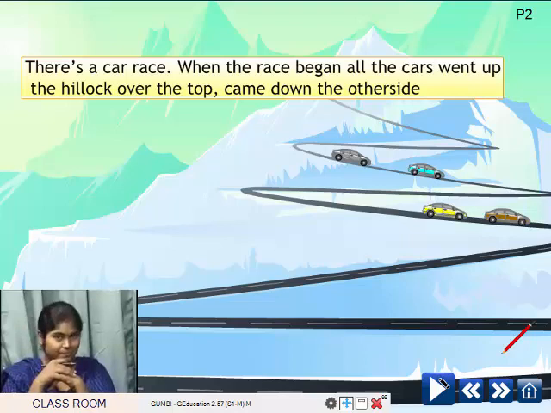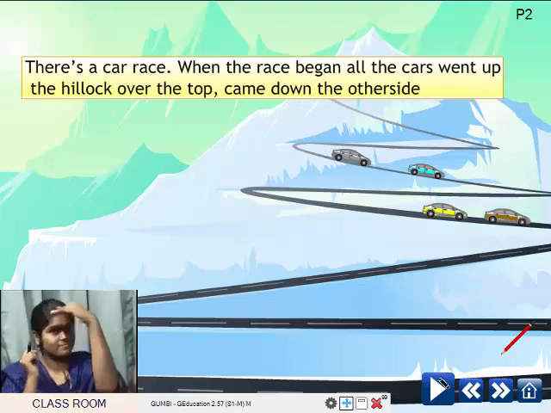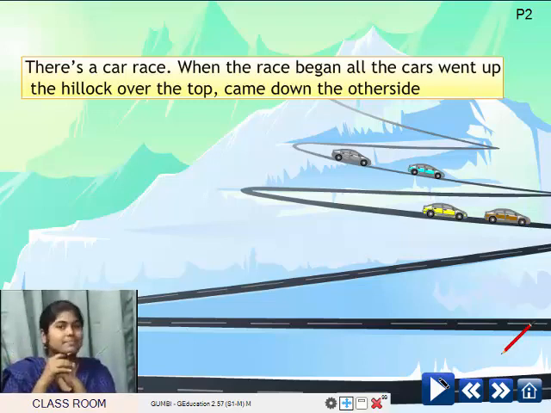Okay, a hillock is a small hill. So when the race began, all the cars went up the hillock over the top, came down the other side. So from one side of the hillock to the other side. So the cars went up the hillock, over the top, came down the other side.